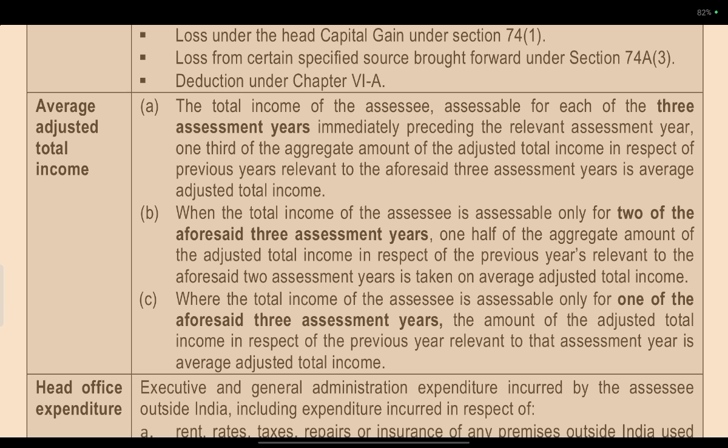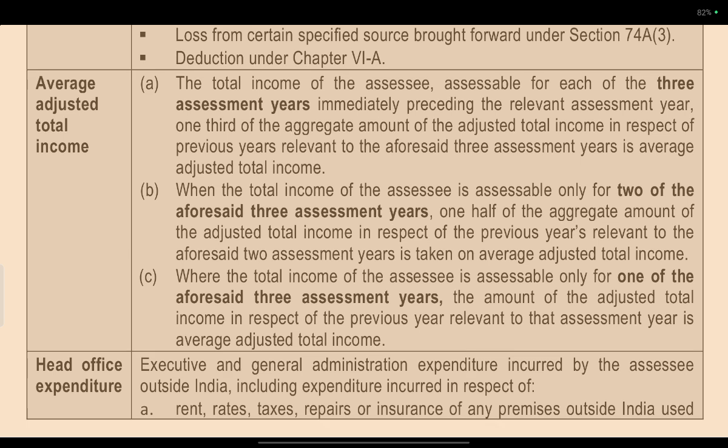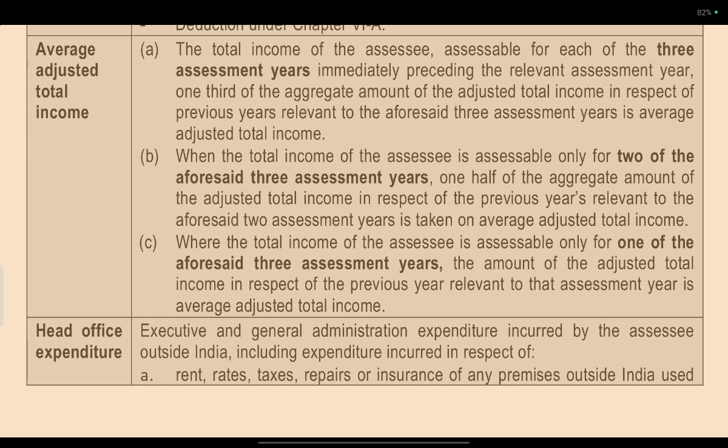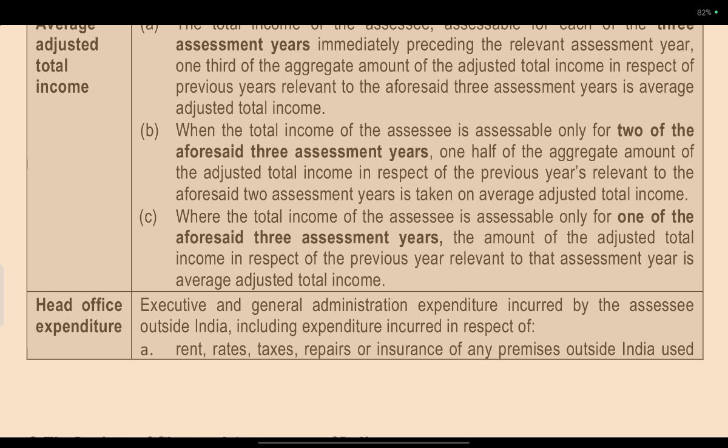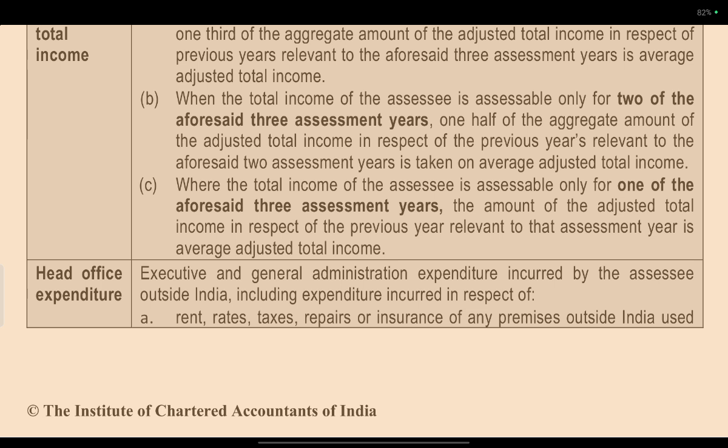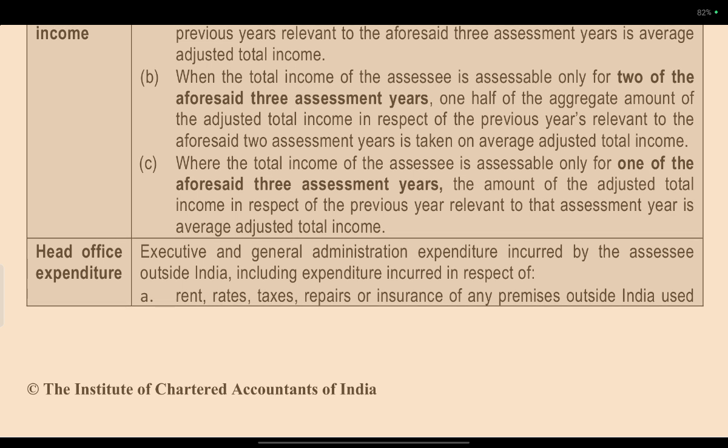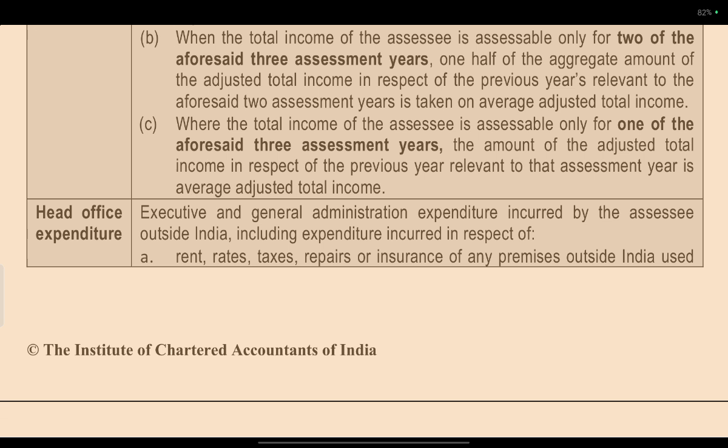Average adjusted total income is one-third of the aggregate amount of the adjusted total income in respect of the previous years relevant to the 3 assessment years immediately preceding the relevant assessment year. When the total income of the assessee is assessed only for 2 of the aforesaid 3 assessment years, one-half of the aggregate amount of adjusted total income for those 2 assessment years is taken as the average adjusted total income. When the total income is assessable for only 1 of the aforesaid 3 assessment years, the adjusted total income in respect of the previous year relevant to that assessment year is the average adjusted total income.